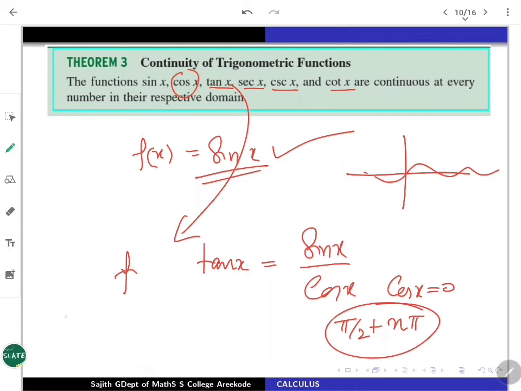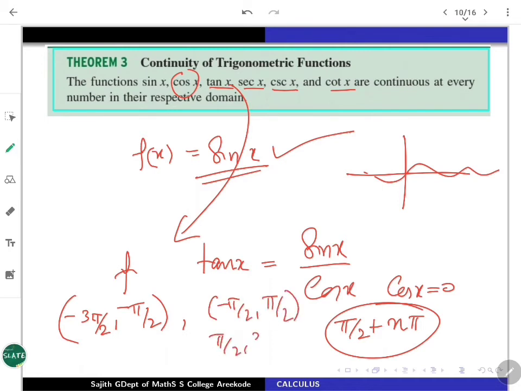So if you look at minus 3 pi by 2 to minus pi by 2, as well as minus pi by 2 to pi by 2, and pi by 2 to 3 pi by 2, on all such domain parts it is going to be continuous. So this is the behavior of nice functions: polynomials, rational functions, and now trigonometric functions are all going to be continuous wherever they are well defined.